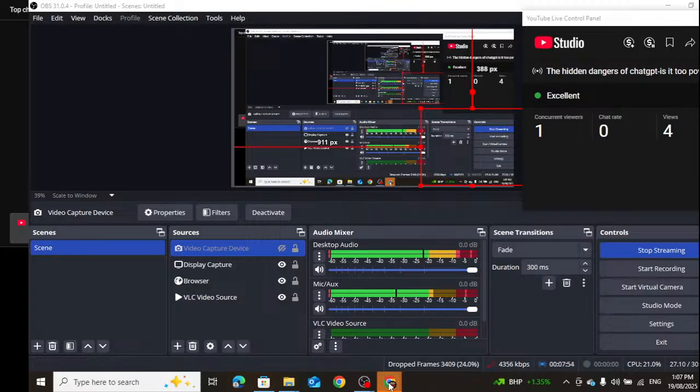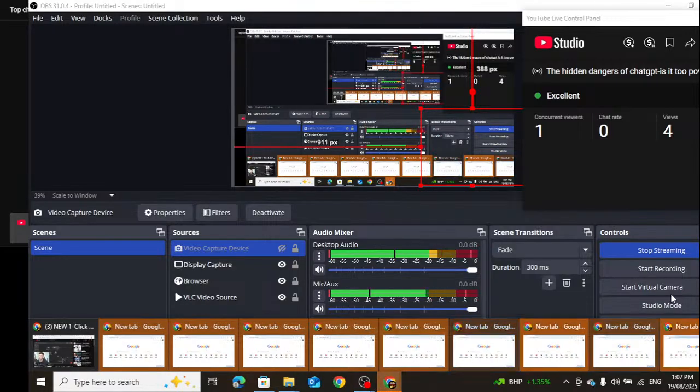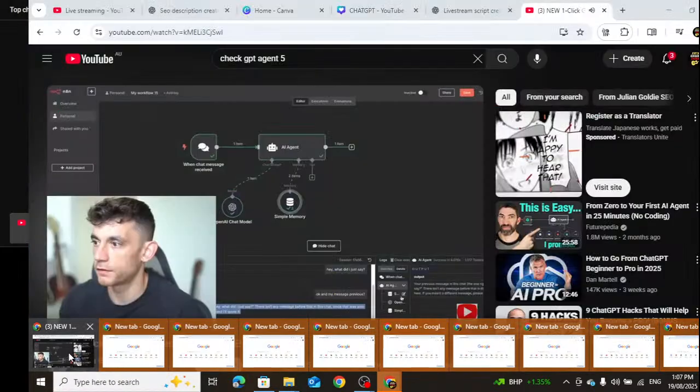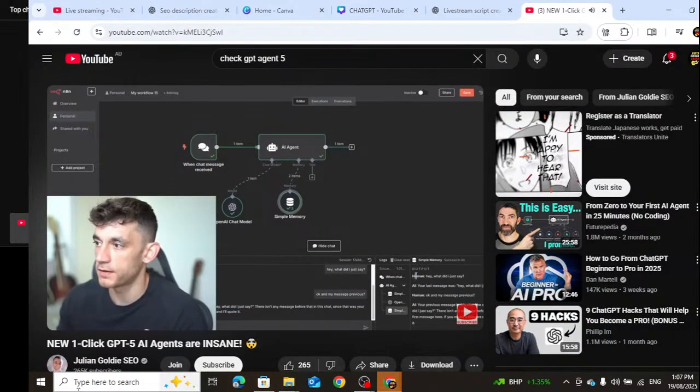Now, if you want to extend that, simple. You just type in 20, all right? So if we put 20 here and say, hey, what did I just say? Now it's going to use the simple memory feature and it will remember previous examples. All right, so it's used the simple memory section here, as you can see.